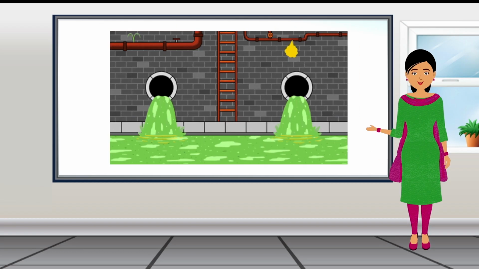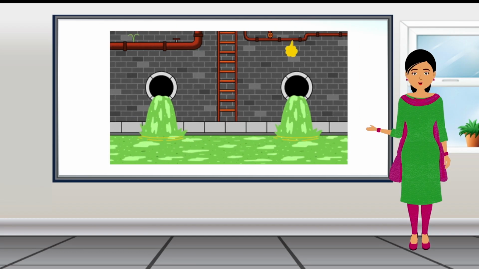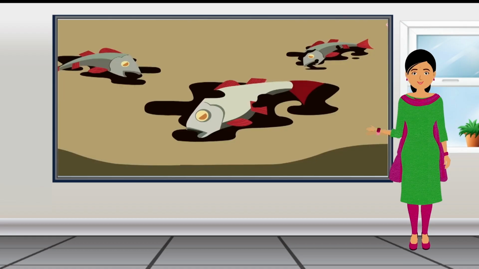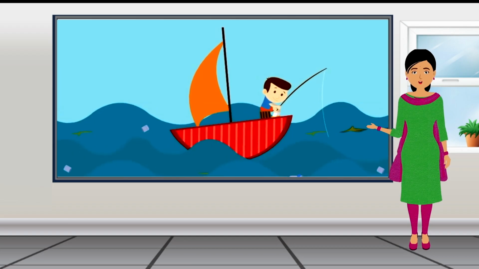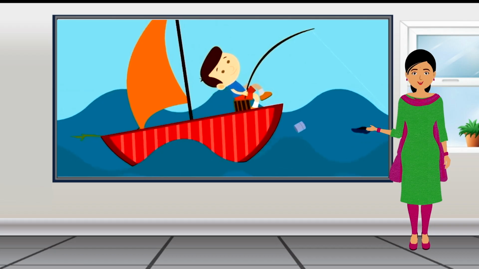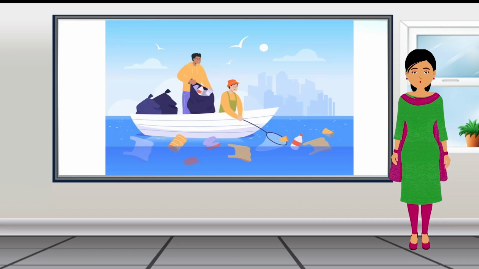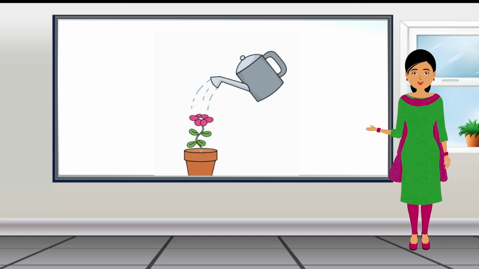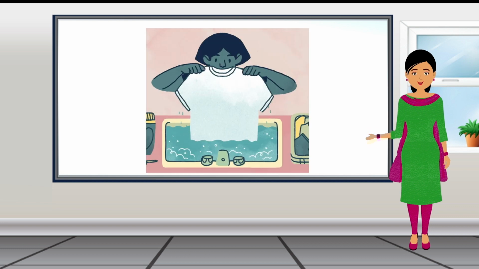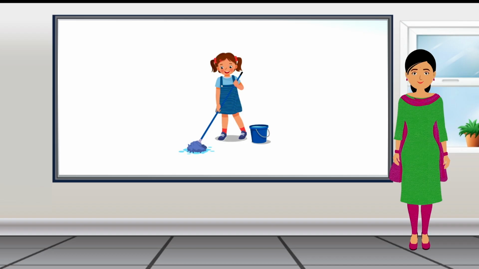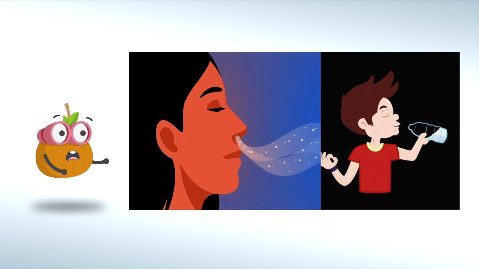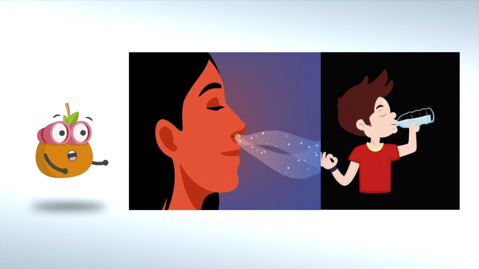The wastewater of factories mixes into bodies of water. Throwing garbage in the water and bathing animals in water causes water pollution. To make the water clean, we should avoid such activities and use water wisely. We should also reuse water after washing vegetables and fruits to water plants and after washing clothes to clean toilets and mop the floor. Now onwards, I will start caring for air and water and motivate others to do so.